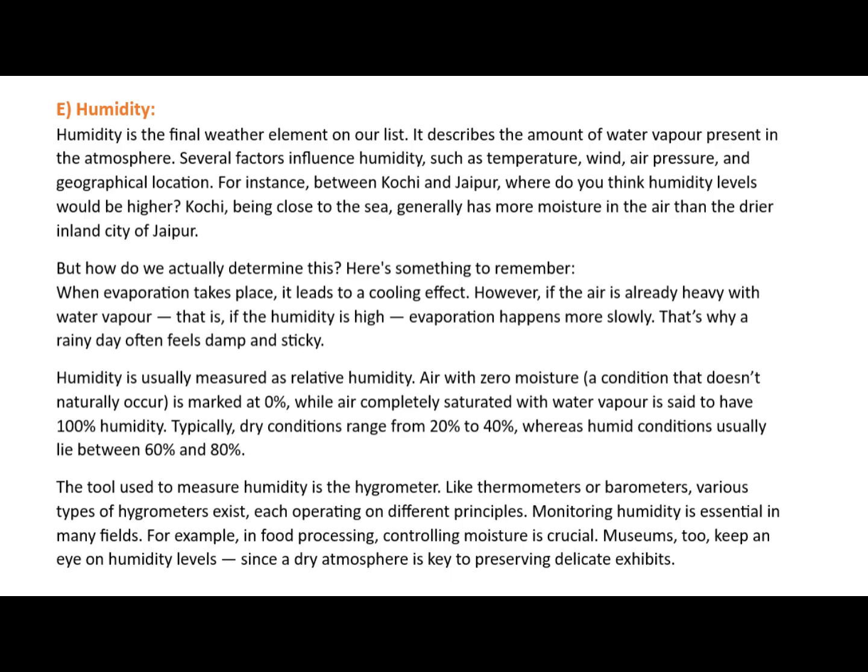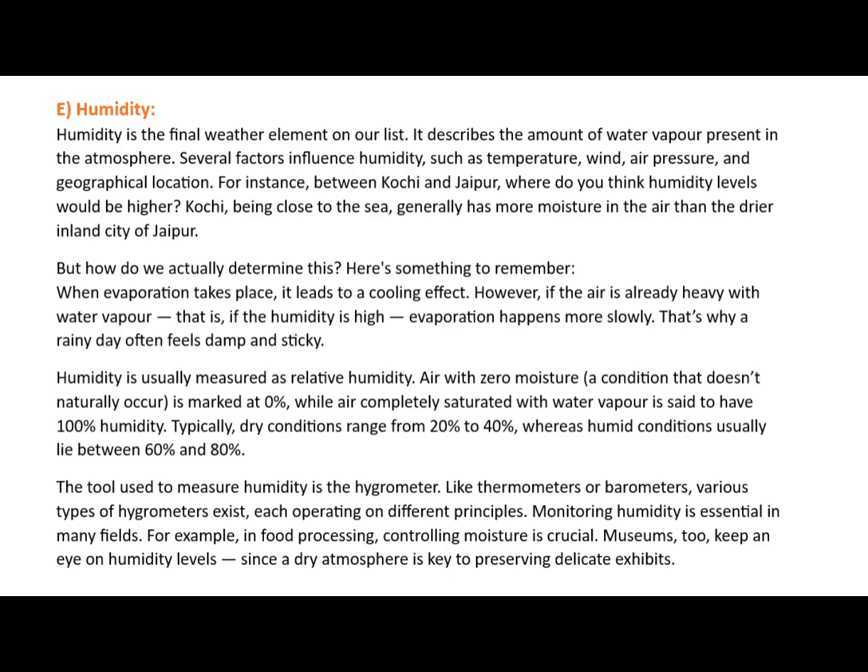Here's something to remember. When evaporation takes place, it leads to a cooling effect. However, if the air is already heavy with water vapor, that is, if the humidity is high, evaporation happens more slowly. That's why a rainy day often feels damp and sticky.